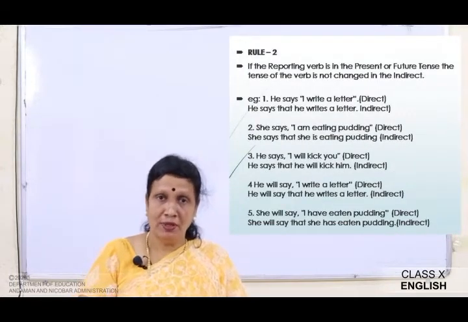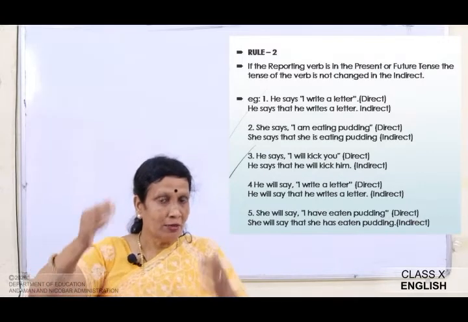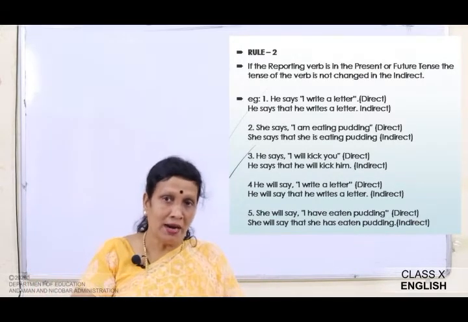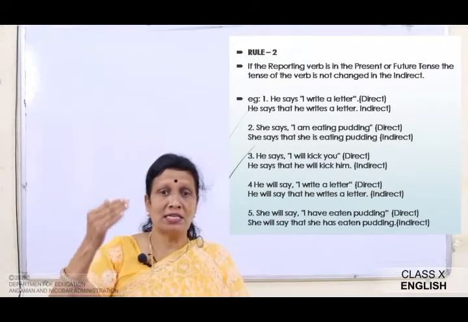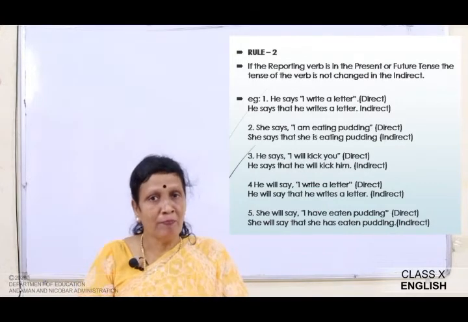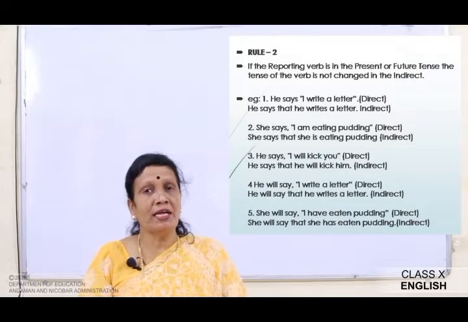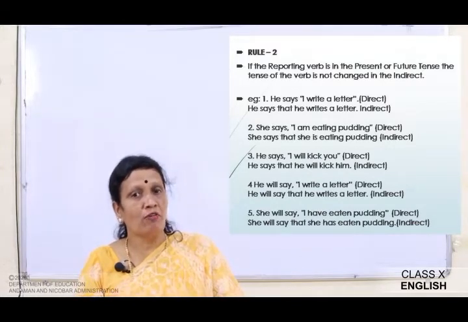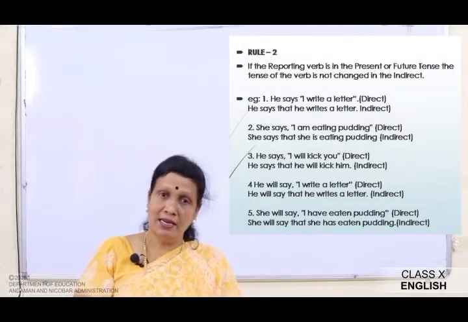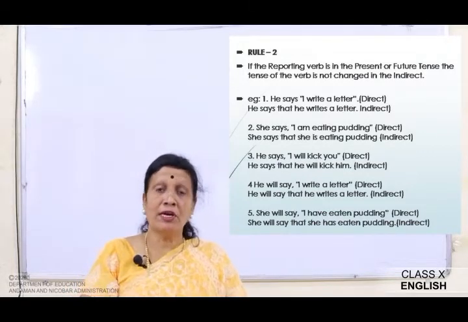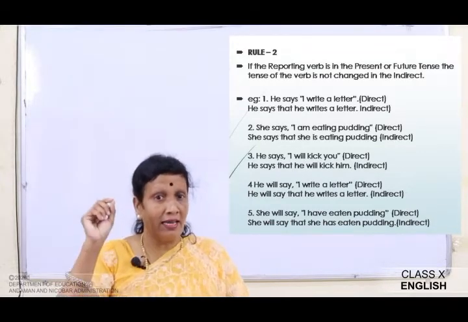Now, rule 2. Rule 1 was regarding all the tenses, isn't it? The present will become the past, or the past will become the past perfect. So rule 1 was related to all the changes we would be making regarding the different tenses. Now, if the reporting verb is in the present or future tense, the tense of the verb is not changed in the indirect. Now, we are talking about the reporting verb. For example, he says, I write a letter.